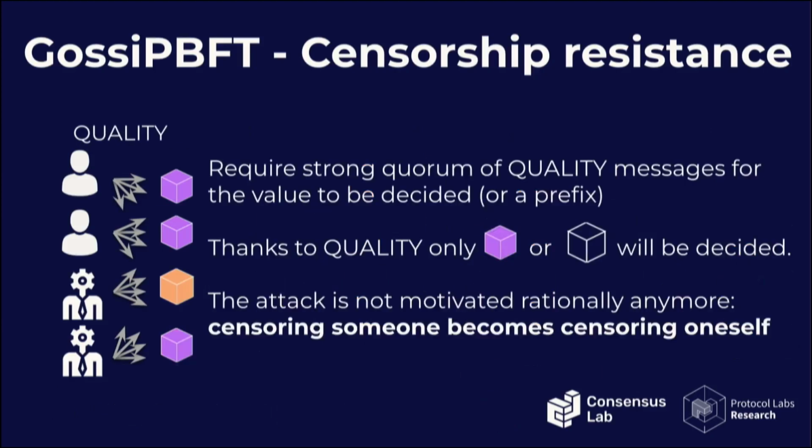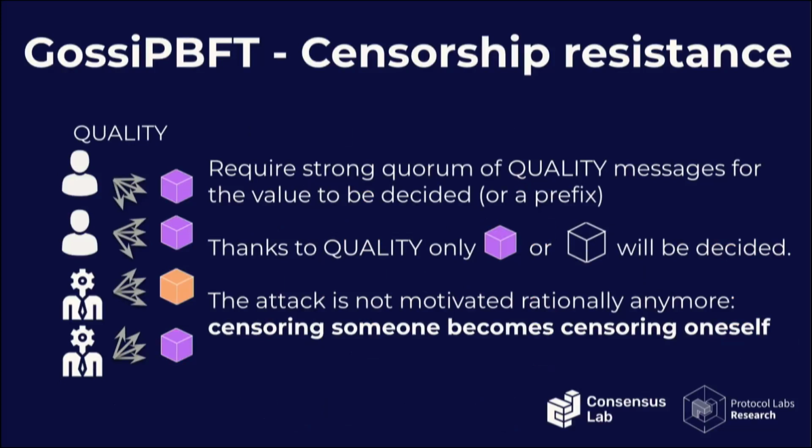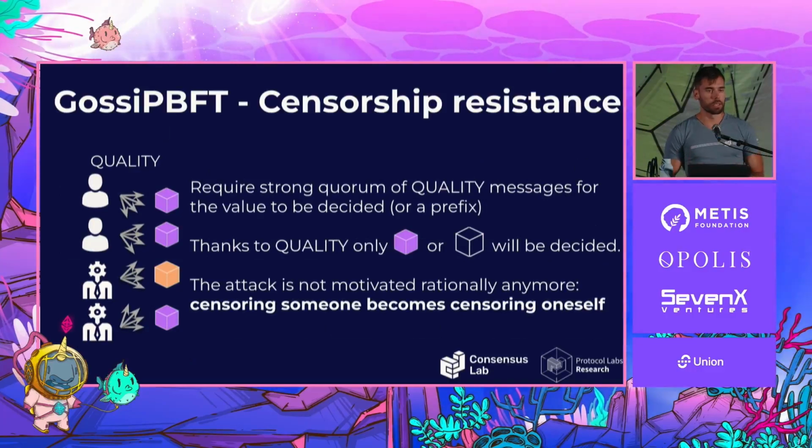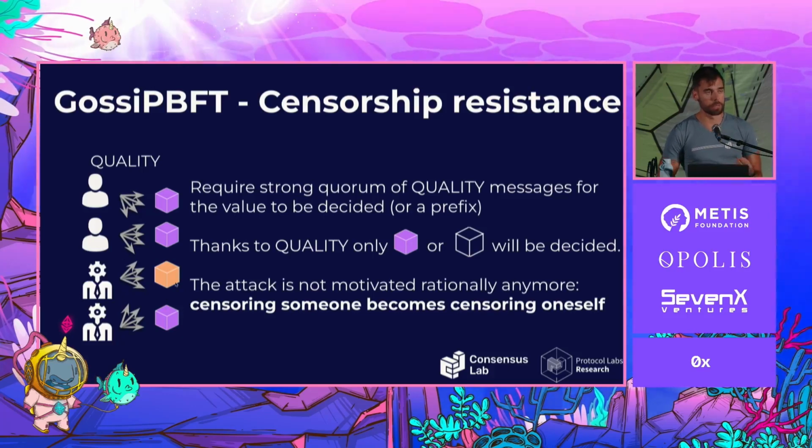The way we do that is in the first round only. You remember the first round didn't have the converge step. It only had prepare, commit, and if there is a decision, decide. So now we have a new step that is executed at the very beginning, called quality. With the quality step, you can actually enforce many things. It depends on the requirements of your system, but in the case of tolerating a censorship attack against an adversary controlling 66% of the power table, what we do is enforce that a quality value, as we call it, must have been proposed by more than 2/3 of the nodes, 2/3 of the weight, in the quality step. So for example, in this execution, only purple will be decided. Yellow essentially cannot be decided anymore.